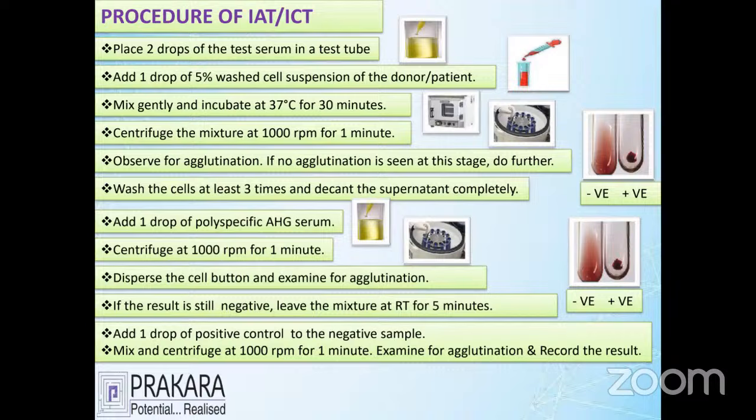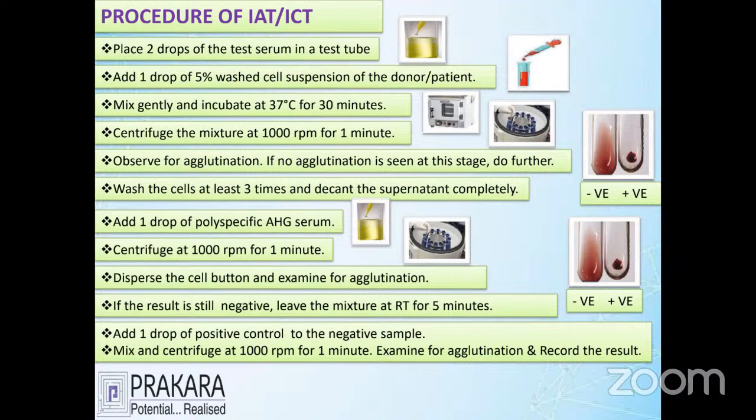So here we take a test tube with 2 drops of patient serum and add a 5% red cell suspension of donor. Finally, incubate for 30 minutes at 37 degrees Celsius, and centrifuge for 1 minute at 1000 RPM. Finally, we look for agglutination. If agglutination is present, you can directly write the report as positive.